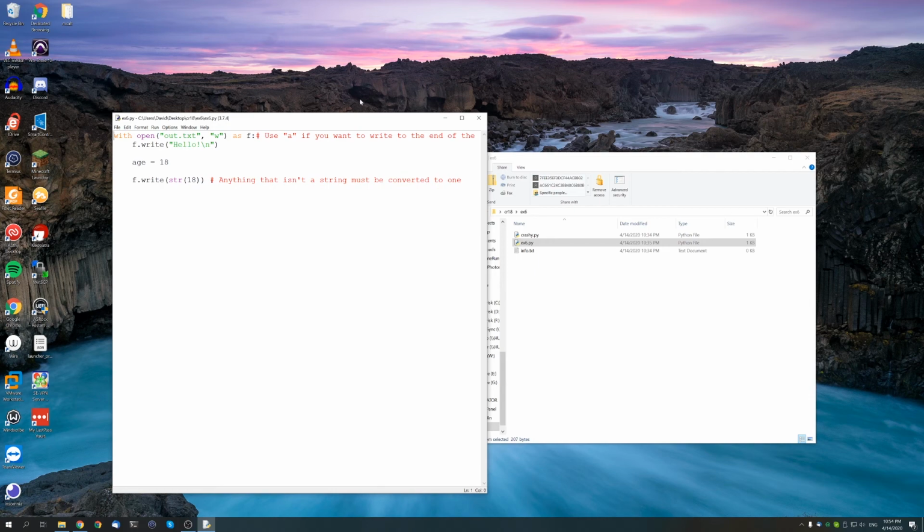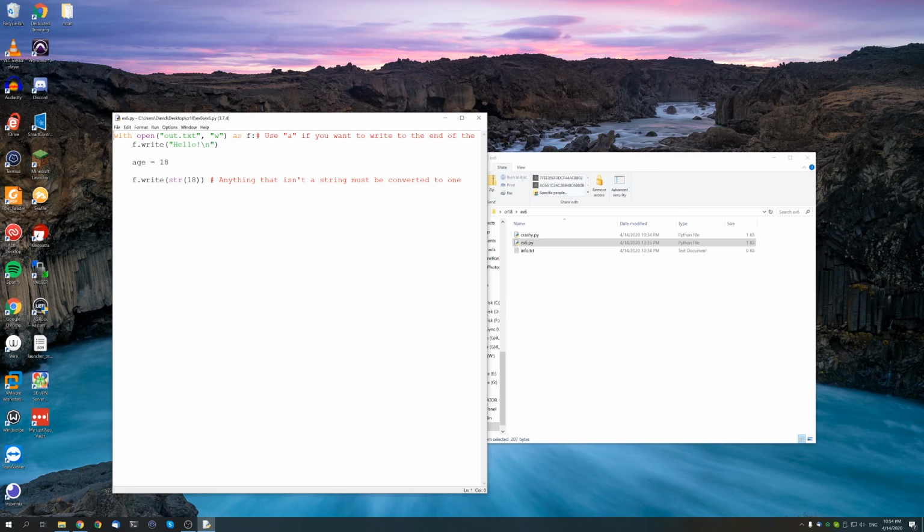So as we can see here, we're simply switching the order. Instead of saying f equals open out.txt, we're saying with open out.txt as f. So now we're still using f as the file object, but in this case, once we're done with the with, it'll automatically be discarded. We don't need to use f.close.